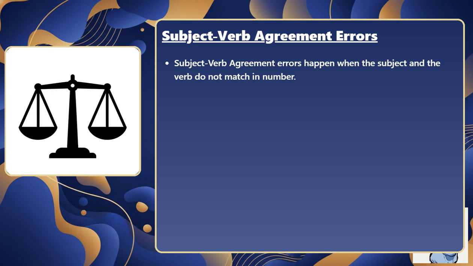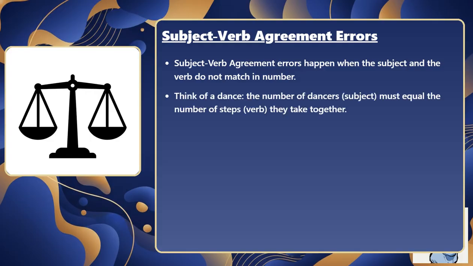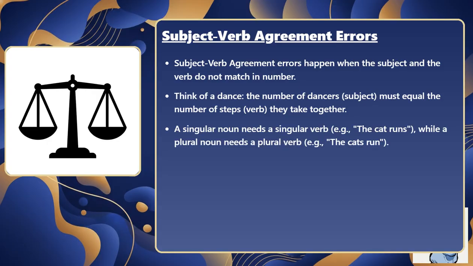Subject-verb agreement errors happen when the subject and the verb do not match in number. Think of a dance. The number of dancers (subject) must equal the number of steps (verb) they take together. A singular noun needs a singular verb, for example, the cat runs, while a plural noun needs a plural verb, for example, the cats run.